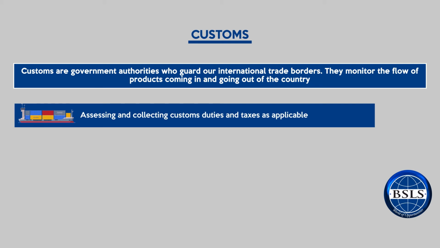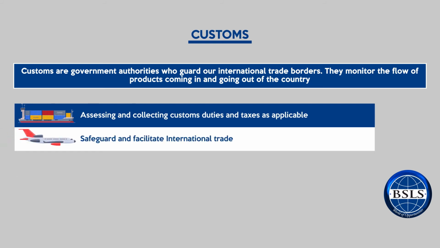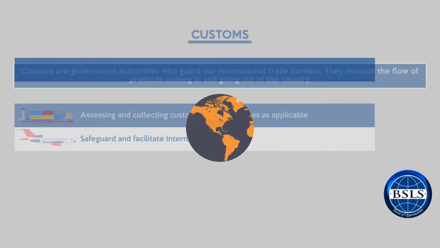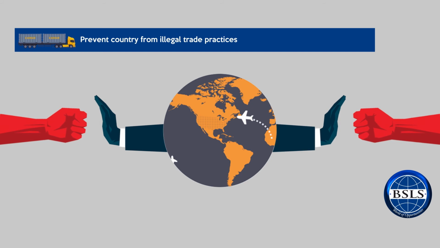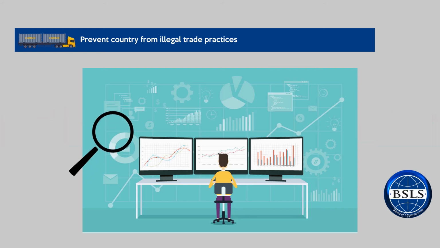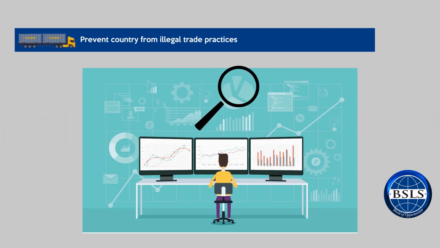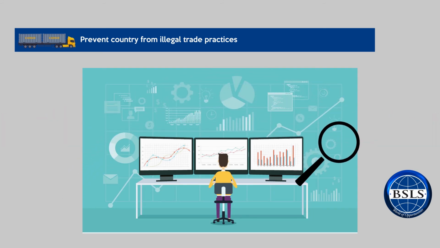The second responsibility of the customs is to safeguard and facilitate international trade. Customs are responsible to monitor the free flow of trade. The third responsibility of the customs is to prevent the country from any illegal trade practices. One of the main roles involves monitoring any illegal trade practice which may pose a threat to the country.